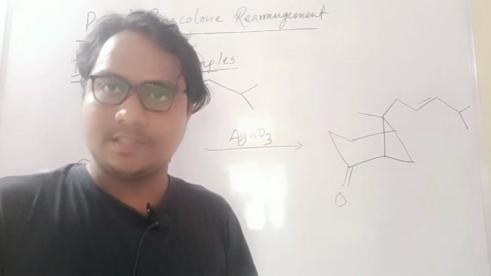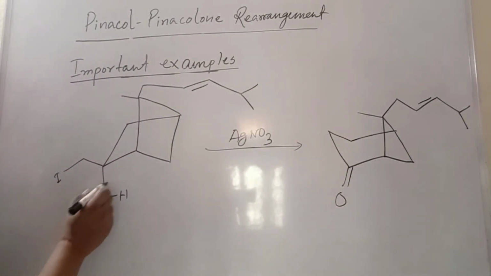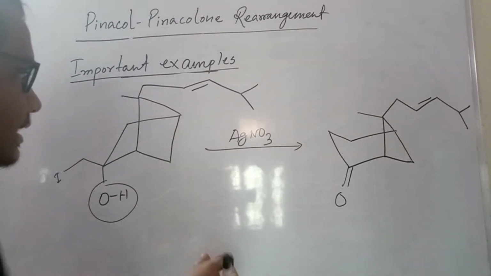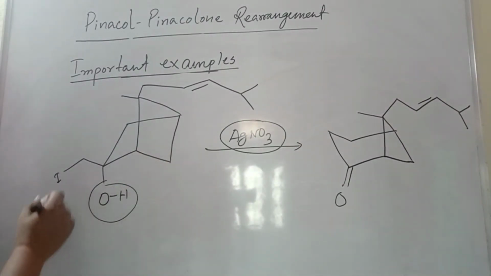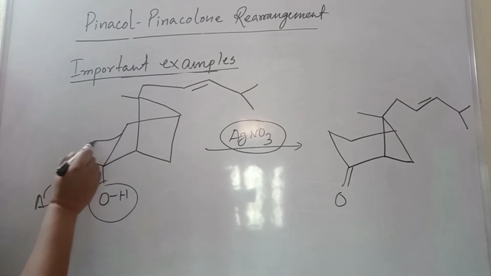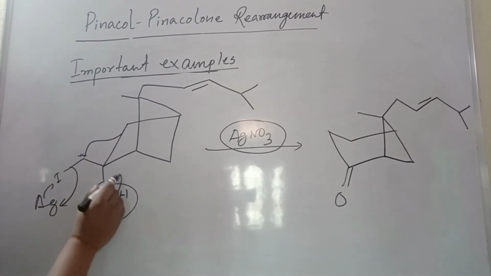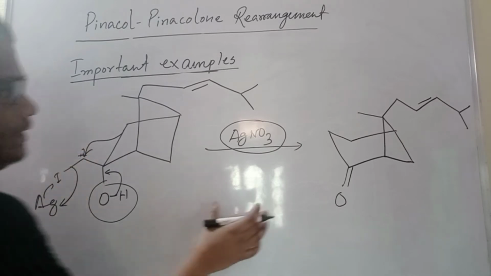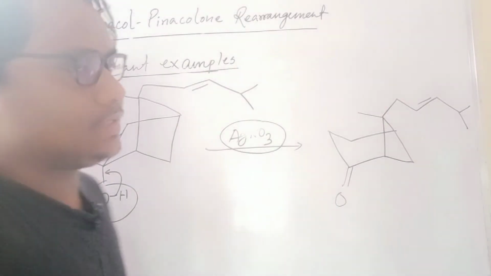And this is one of the interesting examples of the pinacol rearrangement. You see, you have an iodine, and adjacent to which is there. It is like a semi-pinacol, but I consider it as a pinacol in presence of silver nitrate salt. So silver nitrate salt, what will happen? Silver nitrate will release this one, and here a cation will form. That's why in presence of it will come. This bond will expand and this will remove. So that will come here, attack, and it will remove, and it is the ring expansion, 5 member to 6 member form. So this is a little bit of examples of this pinacol rearrangement.